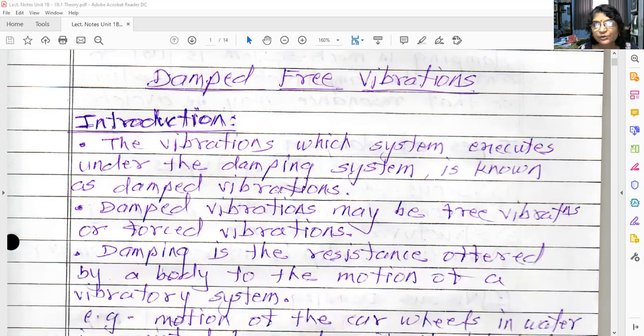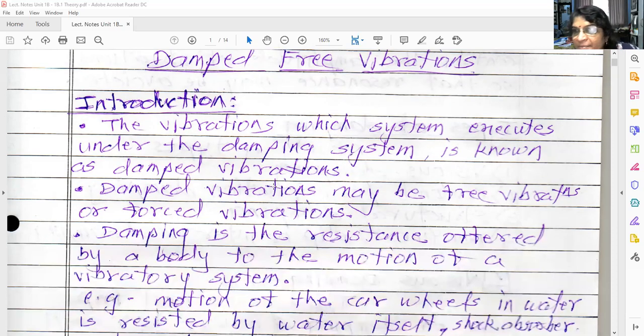So, what do you mean by damped free vibration? Go by the name only. The vibrations which a system executes under the damping system are known as damped vibrations. So, if damping is present, it is damped vibration. If damping is absent, it is undamped vibration.